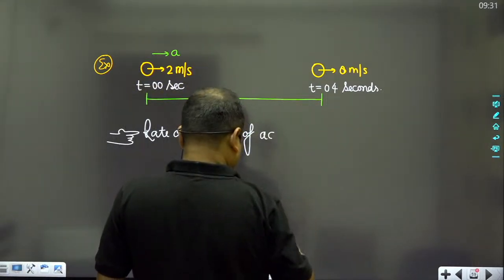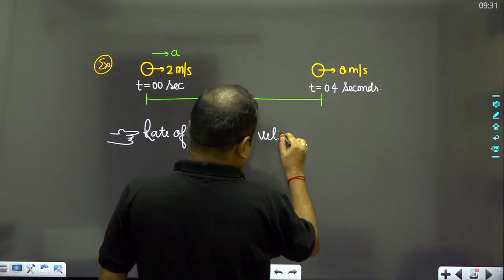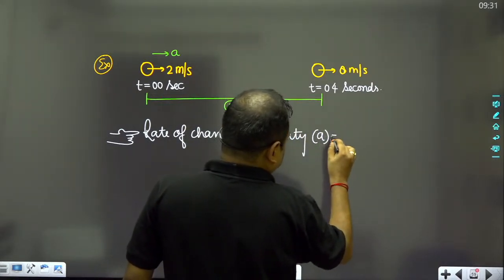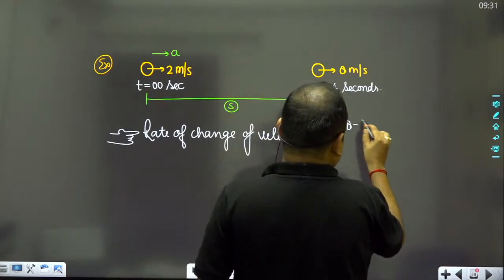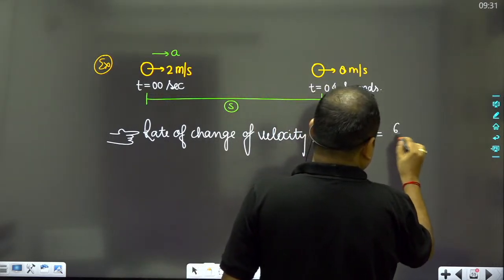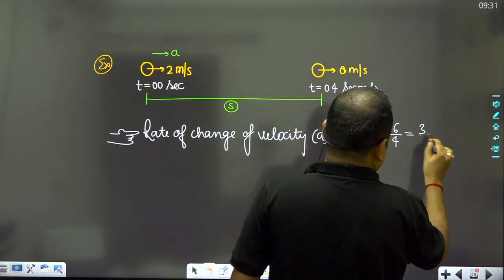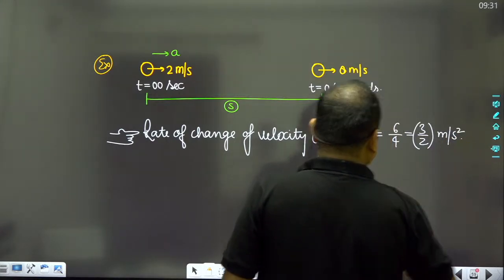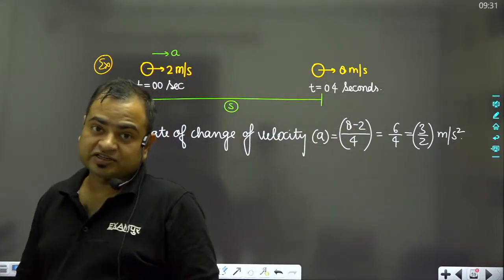Rate of change of velocity, and this will be equal to, a will be equal to 8 minus 2 upon 4. 8 minus 2 upon 4, it means 6 by 4, it means 3 upon 2 meters per second square. So this is the acceleration.